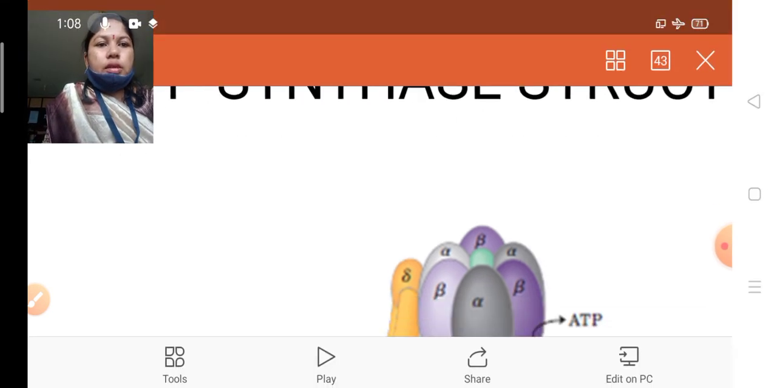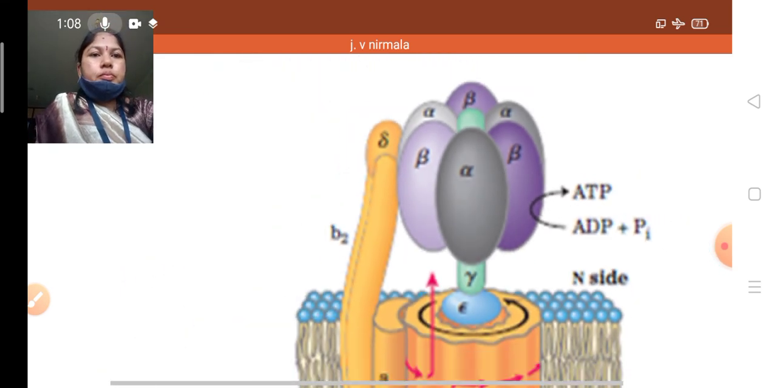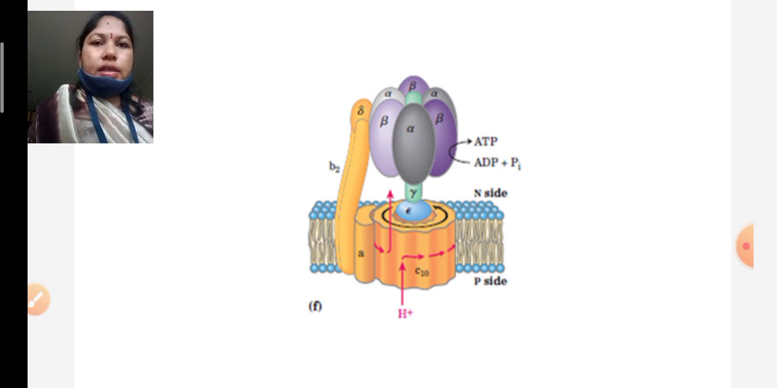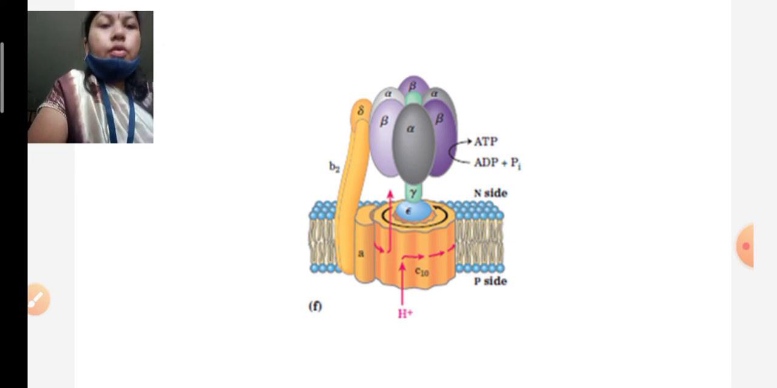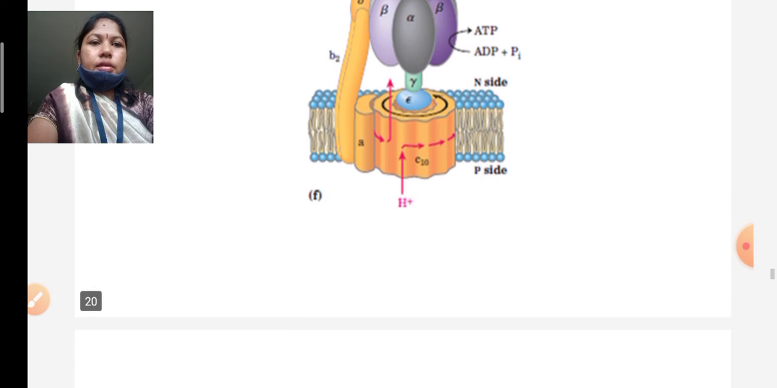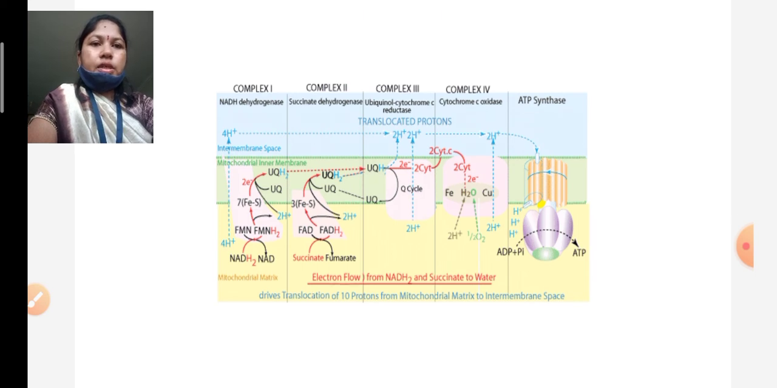Let's see here. It is also very important. ATP synthase is called the coupling factor. It has two parts, the F0 and F1 parts, and the F1 part has alpha and beta subunits. This is the complete structure of what happens in the ETS.